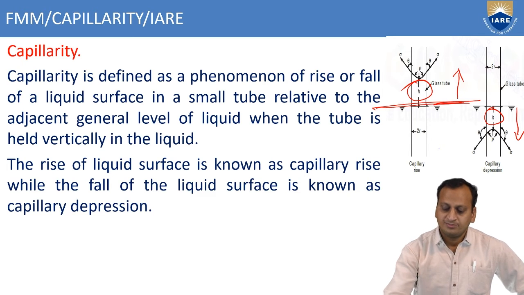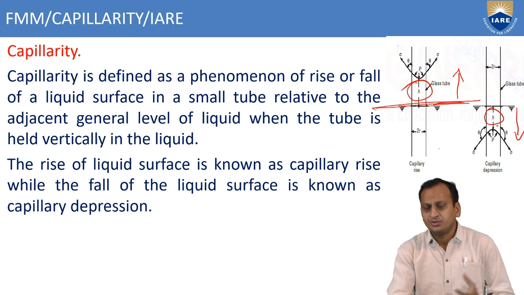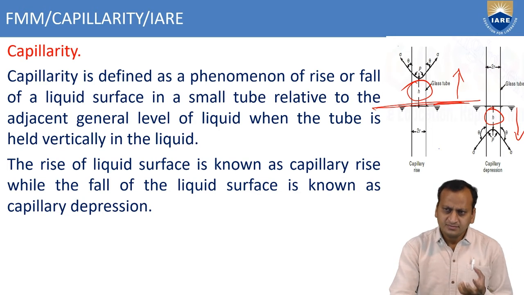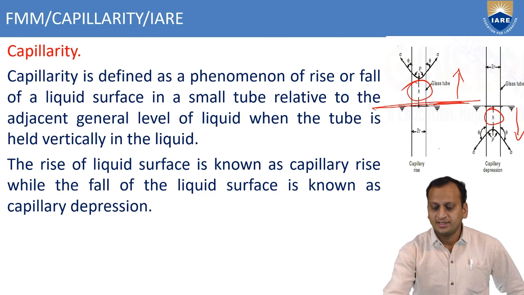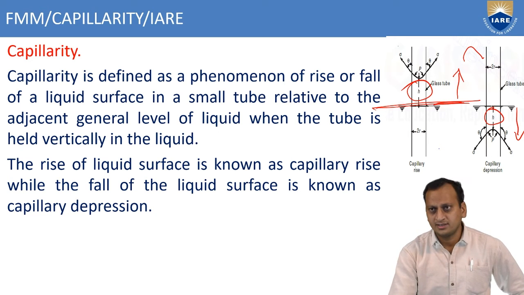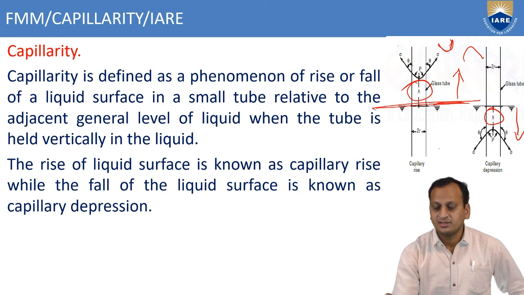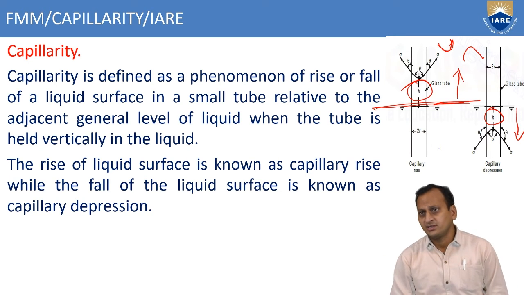The concave and convex shapes take place due to cohesive and adhesive forces. If the fluid particles have predominant cohesive forces, they will take a convex shape like this. Otherwise, if the forces are adhesive, they will attract the other particles also, and the shape will be a shallow shape, otherwise a concave shape like this. That is based on the predominant forces possessed by that particular liquid.